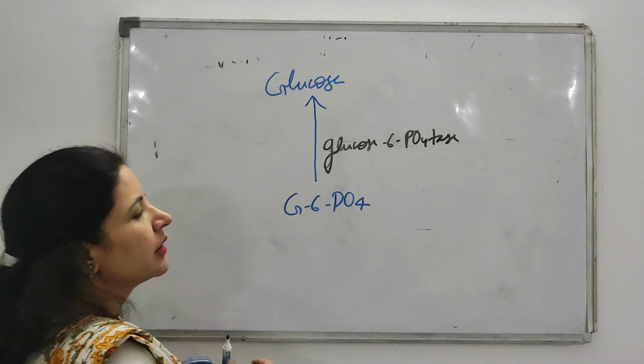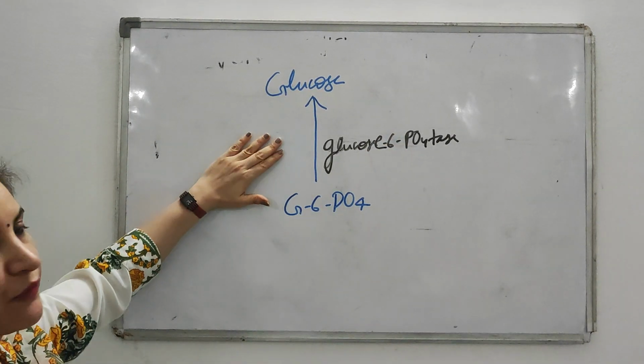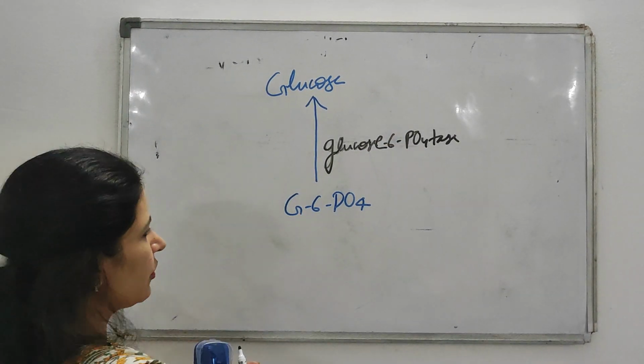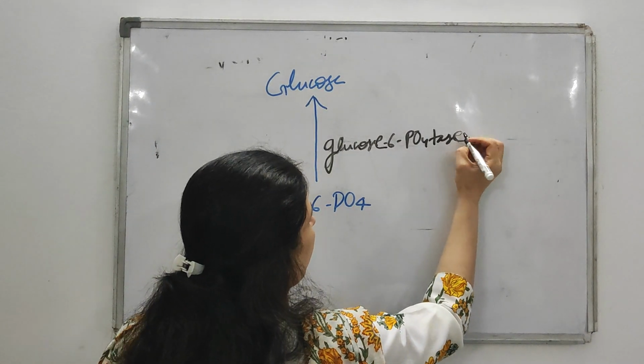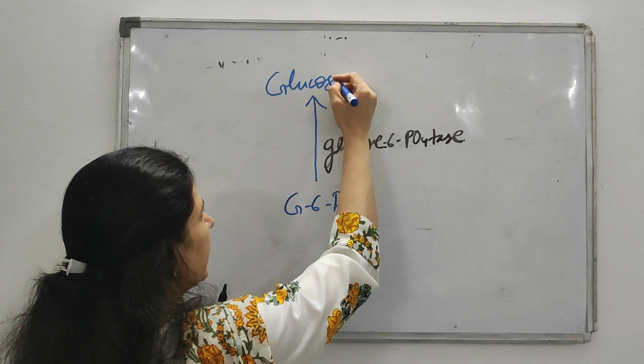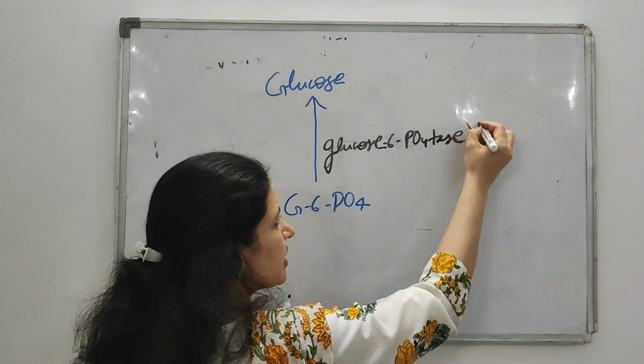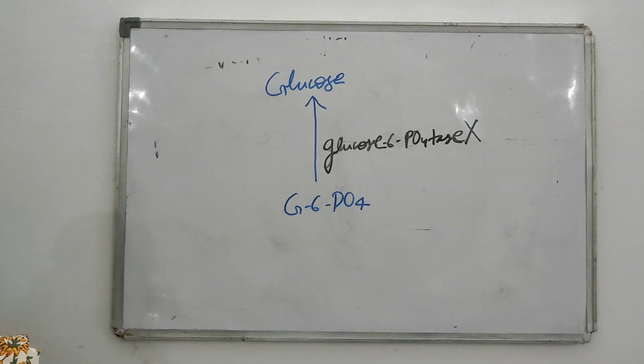So what happens in case of von Gierke's? In von Gierke's disease, this glucose 6-phosphatase is not there.